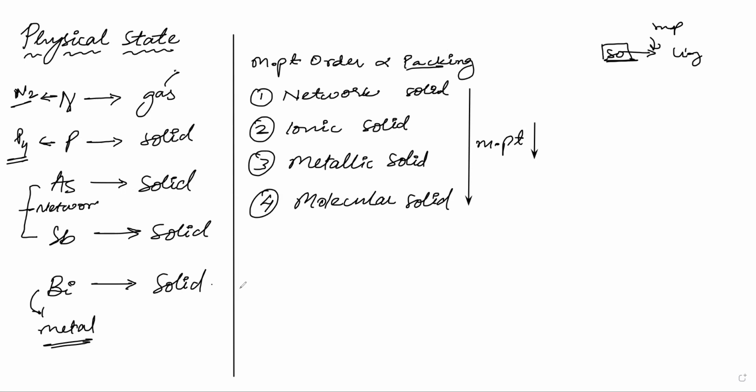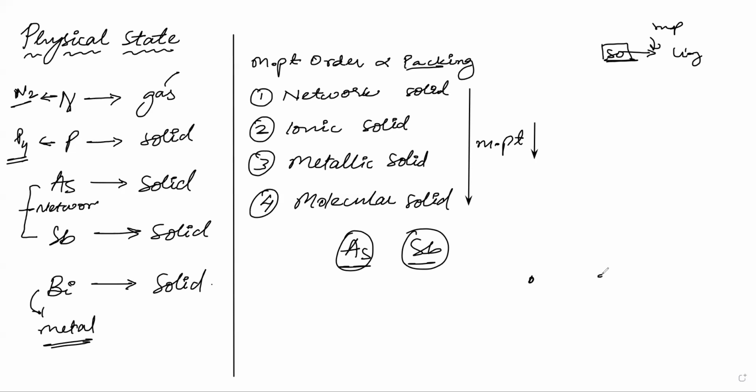Yeah. So that is why for melting point, we will compare this As and Sb first. We have arsenic and antimony. If you want to compare arsenic and antimony, we have to see the network. In network, what is the packing? Again, come to packing here. So which is greater in size, As or Sb? Arsenic or antimony, which is greater in size? Sb. Okay. Antimony is greater in size.